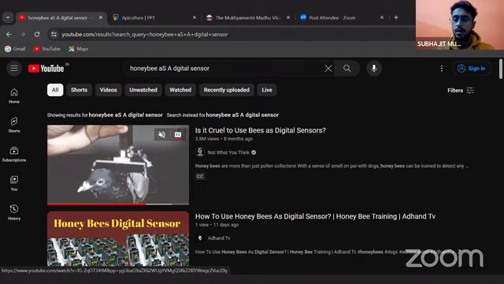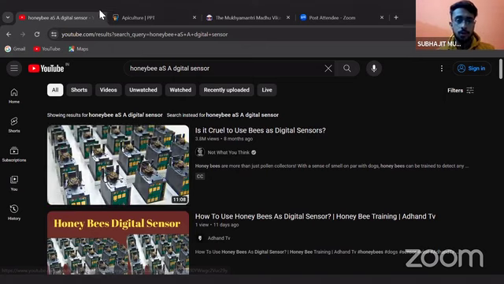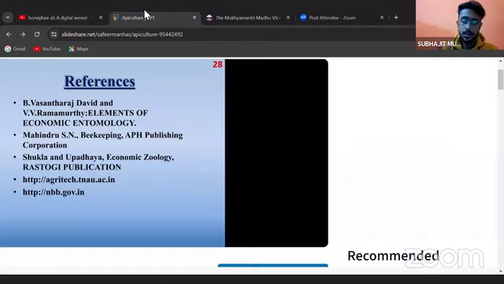By this, you can understand how much margin you can get by the cultivation, rearing or collection of bee venom. So there is a huge market. By this, I have told you these are the five approaches. Honeybees can be used as digital sensors. Digital sensors can be used as monitoring devices in an apiary.